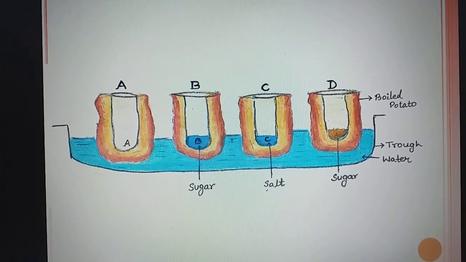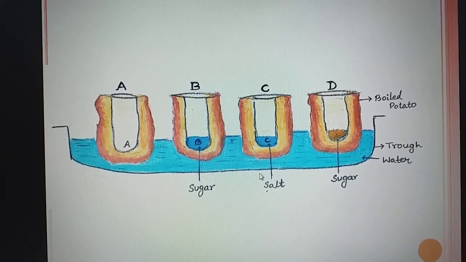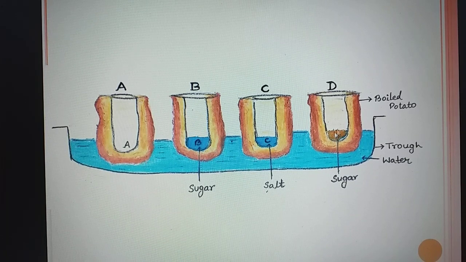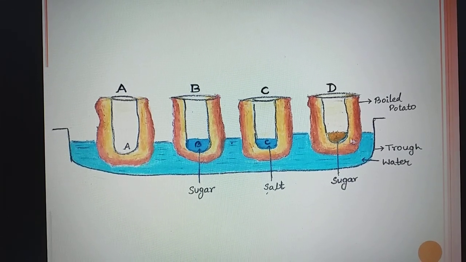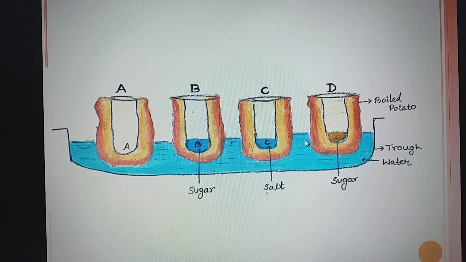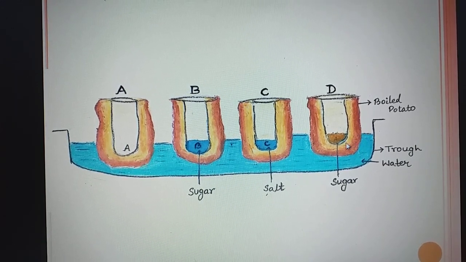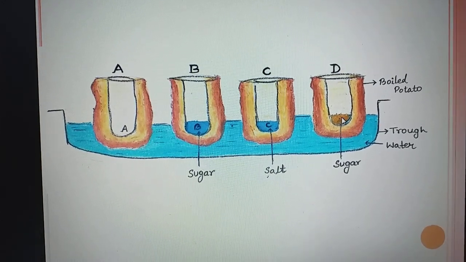Now the last question is: explain why water does not gather in the hollowed out portion of D. See here, we will find that the water is not gathering. Although we have kept the sugar here, the water is still not collected here. The reason is that when we boil the potato, the cells die. Because the cells are not living, there will be no exchange of water.